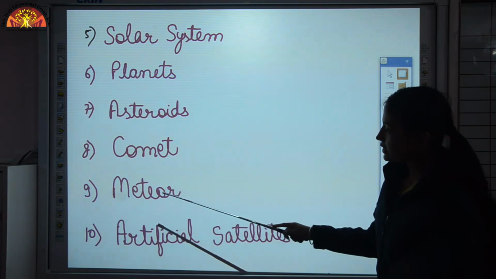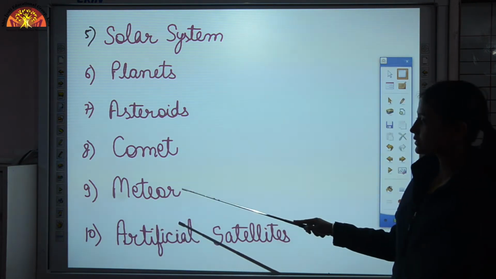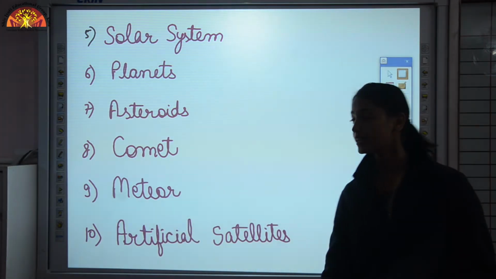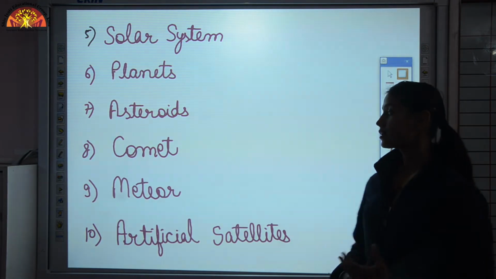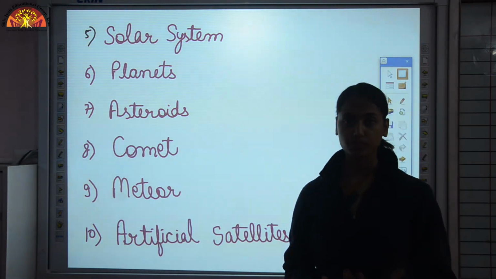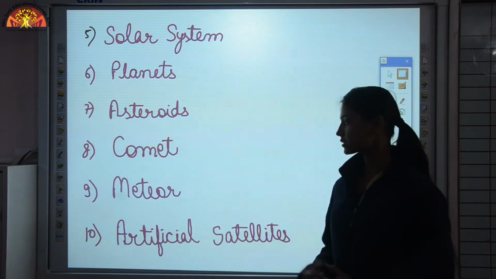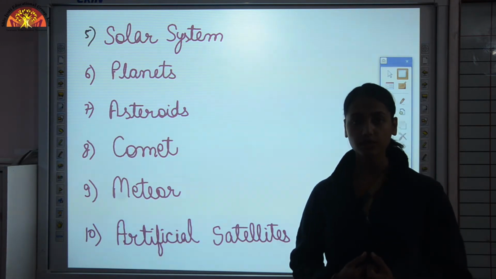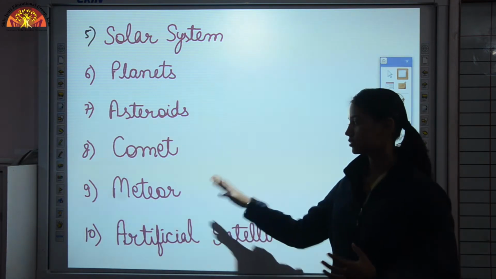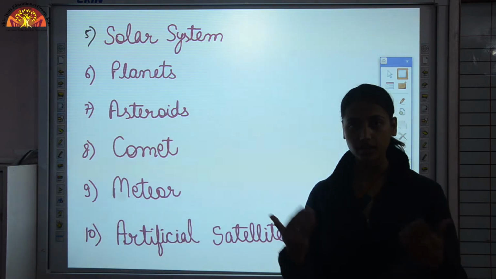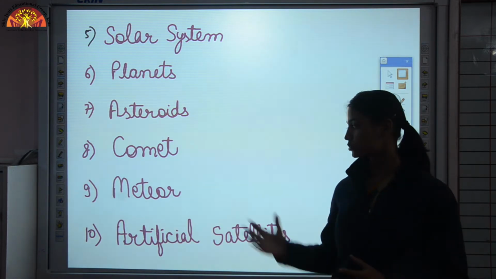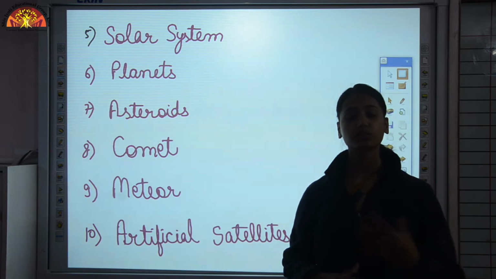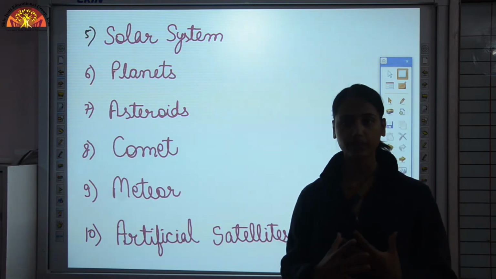Then the other member is the meteor. Meteors are again celestial bodies, and they appear to us when they enter the earth's atmosphere by mistake, because our earth also has a gravitational pull. When these meteors, that means solid rocks, enter our atmosphere, what happens to their body? They start burning because of the friction provided by air.